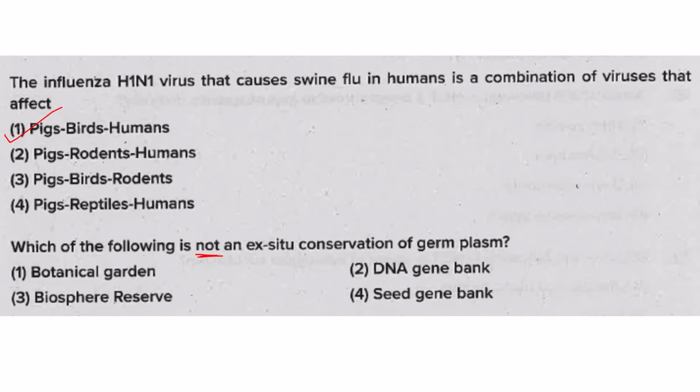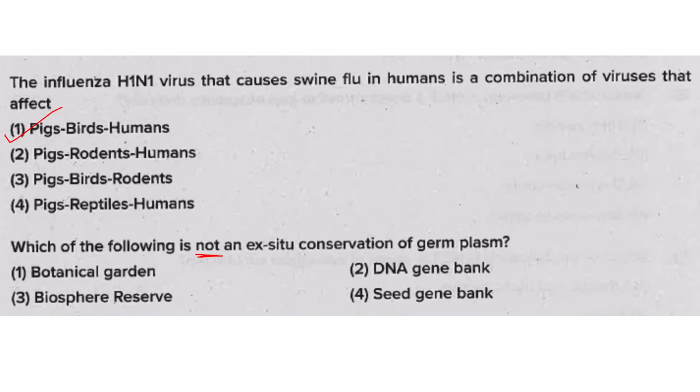Then which of the following is not an ex situ conservation of germ plasm? So there are 2 types of conservation. One is ex situ and the other is in situ. Ex situ means you preserve the genetic material as seeds, tissues or cells outside the natural habitat. And these include seed banks, DNA banks, botanical gardens, zoos, cryopreservation facilities, etc. Whereas in situ conservation involves protecting the species within their natural habitat.